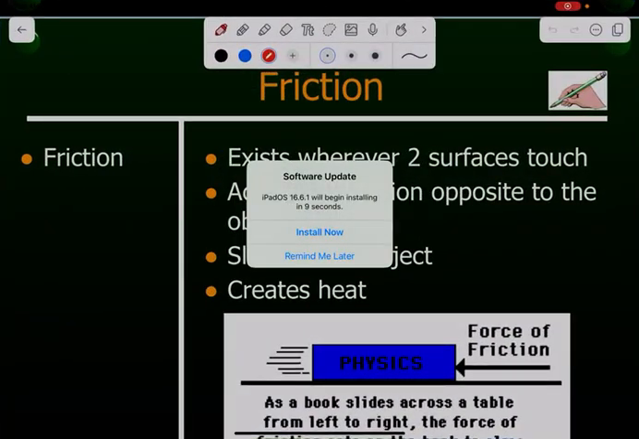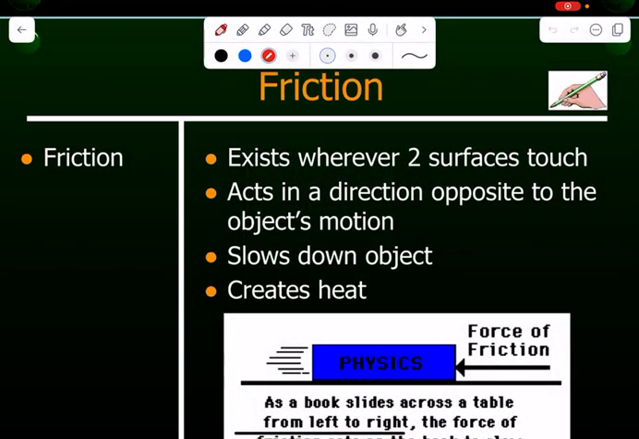to go over friction. And friction is pretty simple. You'll have learned about it before, so I'm going to go through this pretty quickly. Friction exists whenever two surfaces touch each other in some form or fashion. This is a type of force that only works if the objects are touching, and it always acts in the opposite direction to the object's movement.